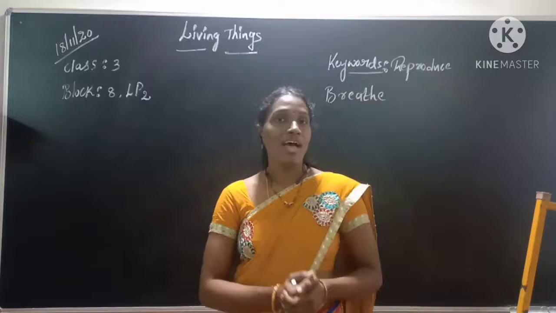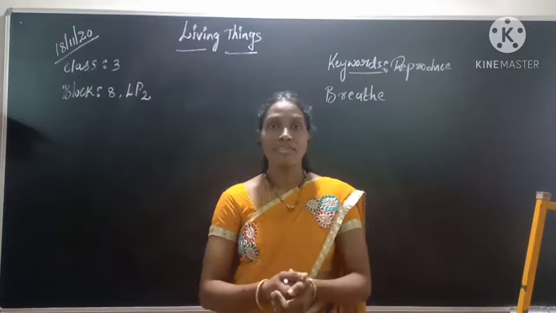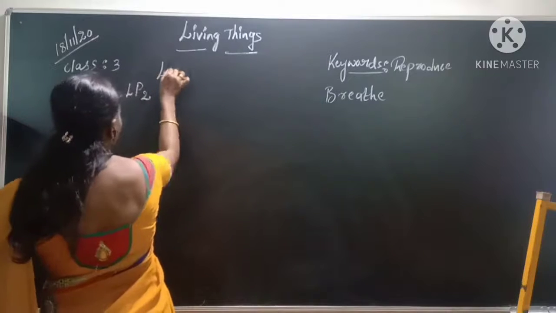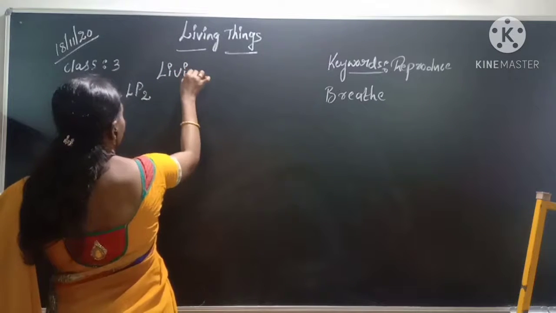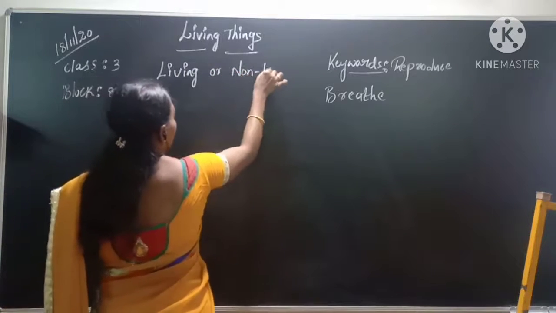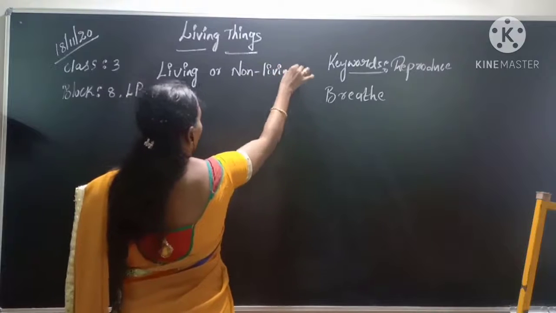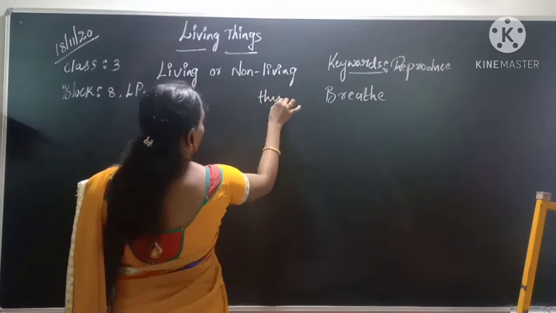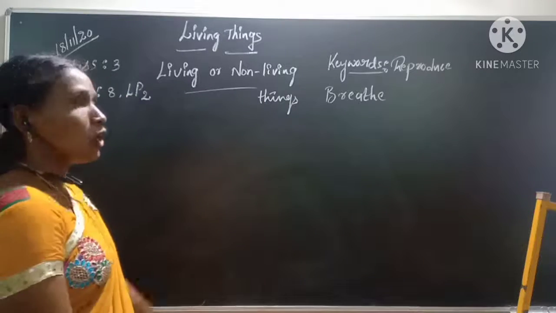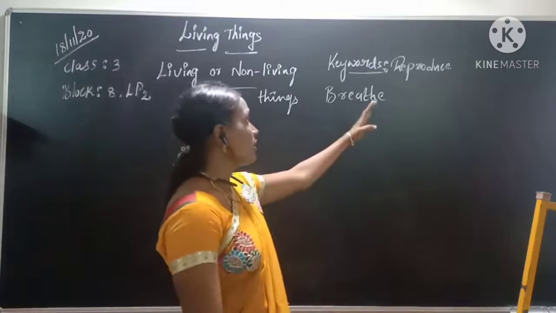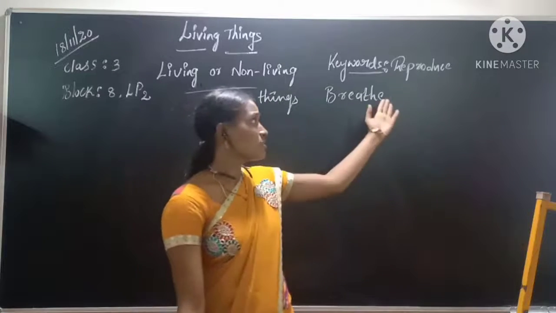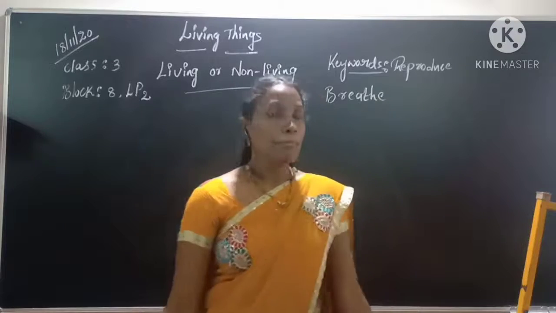Yes children, today we have a small activity. Before we go to that, we are discussing the topic that is living or non-living things. Excellent. Today our topic is living or non-living things. And write down the keywords, children: reproduce and breathe. Only living things can do these two things, reproduce and breathe.